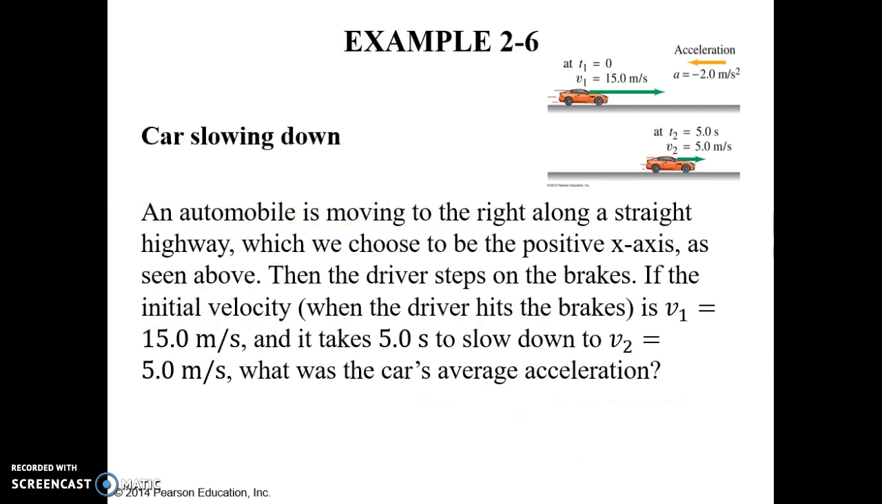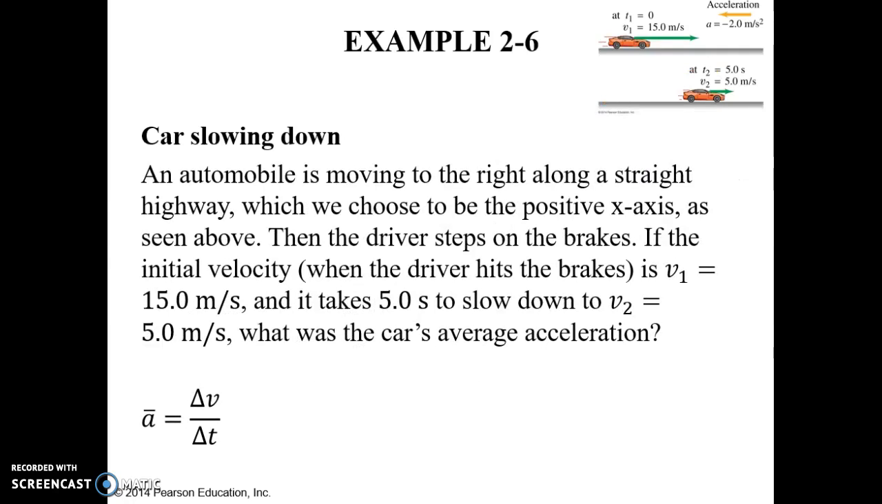Let's do this example again, but a little bit slower. An automobile is moving to the right along a straight highway, which we choose to be the positive x-axis as seen above. Then the driver steps on the brakes. If the initial velocity when the driver hits the brake is 15 meters per second and it takes 5 seconds to slow down to 5 meters per second, what is the car's average acceleration?